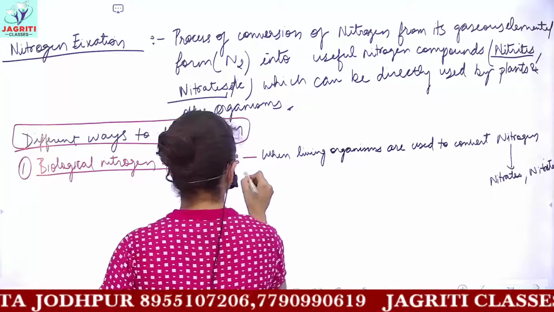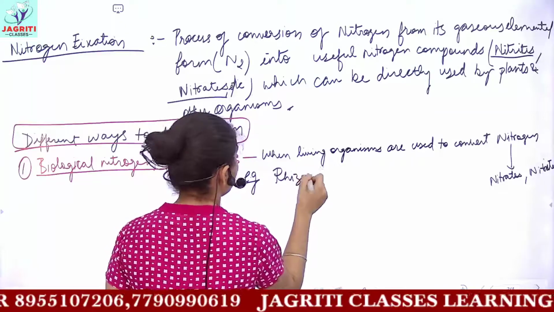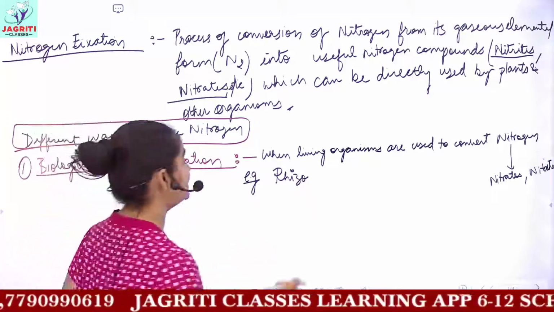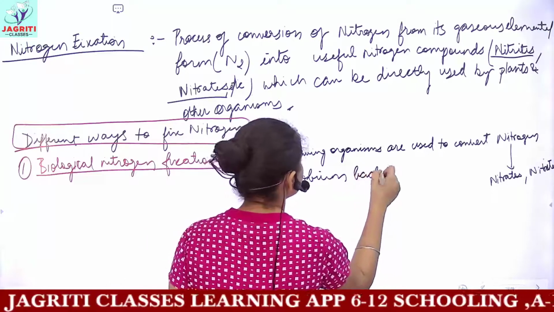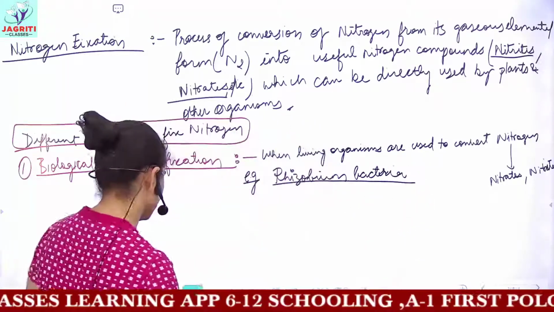Now the most common living organism which is used, I think you have heard this name in your junior classes, is the Rhizobium bacteria. So Rhizobium bacteria is used for biological nitrogen fixation.